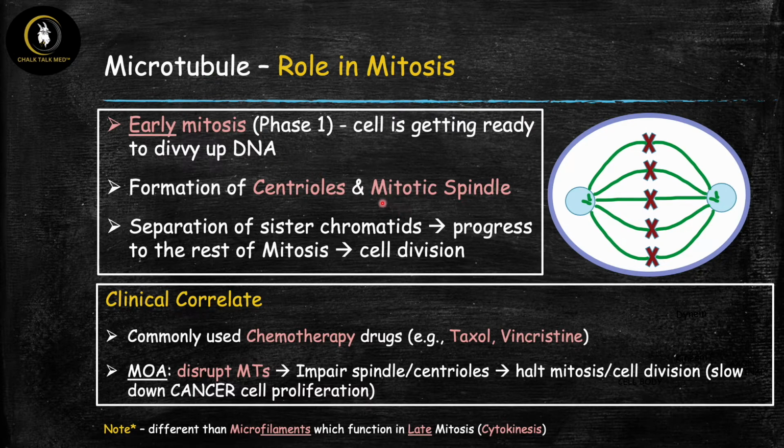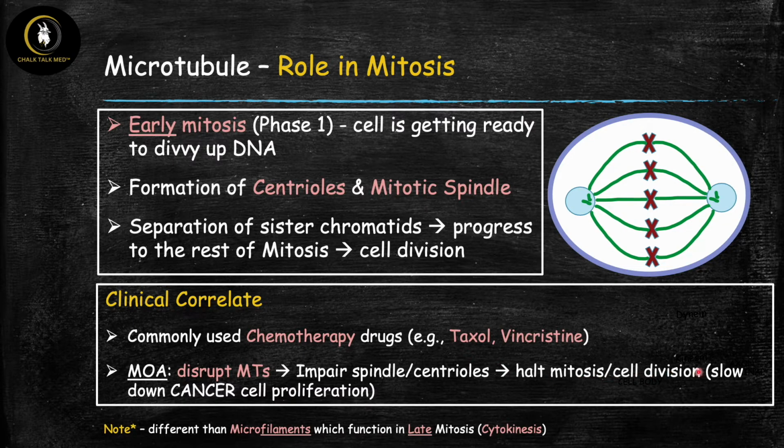So make sure you don't get that confused. Now, there's a very important clinical correlate here with the role of microtubules in mitosis. Some of the most commonly used chemo drugs, for example, Taxol and vincristine, their mechanism of action is that they disrupt microtubule assembly and disassembly. And by doing this, they're going to impair the formation of this spindle and centrioles, and essentially they're going to disrupt this early mitosis. So they're going to halt mitosis and cell division right in its tracks.